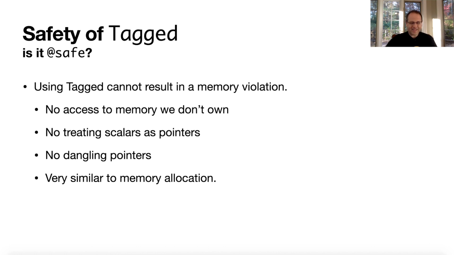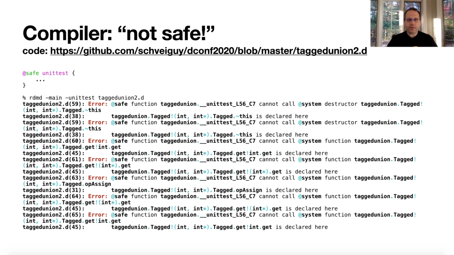And if you think about this, it's very similar to memory allocation, right? You allocate memory for an integer, use it, then you free it, and then allocate that same memory for an integer pointer. Okay, that's fine, as long as you don't have a reference to it as an integer anymore, right? And that's what we're enforcing. But if we attribute the unit test as safe, we're going to find that it's not, the compiler doesn't think it's safe. The compiler can't tell, right?